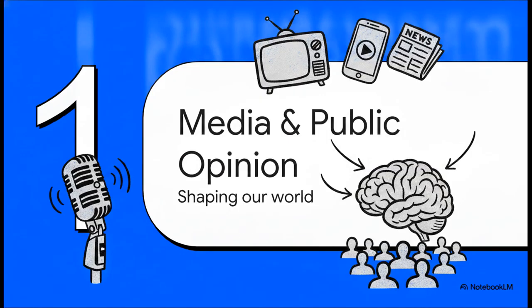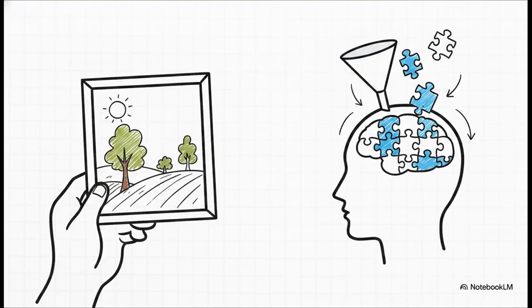All right, starting right off with Section 1, Media and Public Opinion. We have to start with a massive foundational claim here. The media deeply influences our perception of reality. And if we look at two powerful concepts, framing and priming, we can actually see exactly how this works. The media frames what it presents by picking specific pictures, certain angles, or unique details to highlight. That directly creates our perception of an issue.